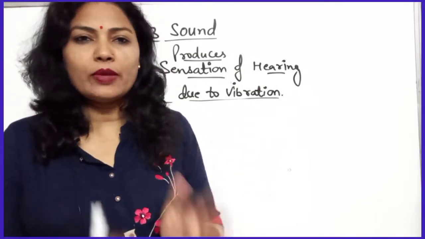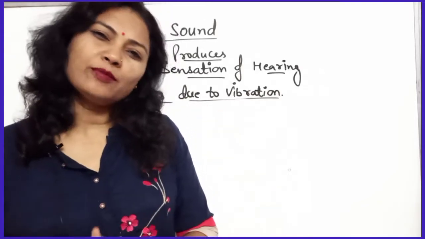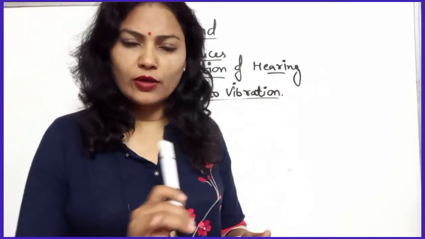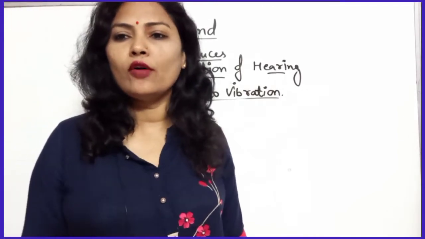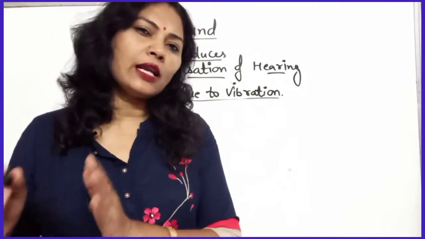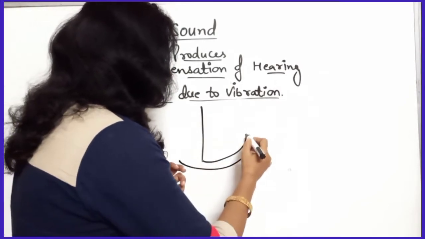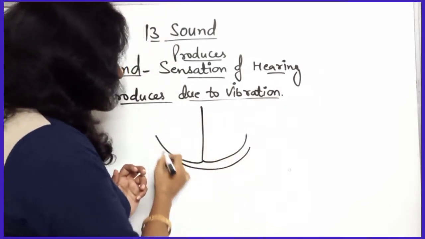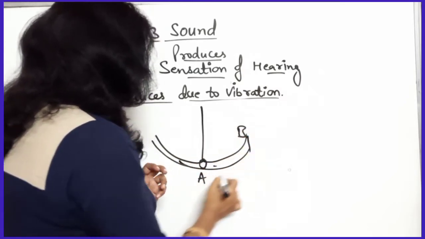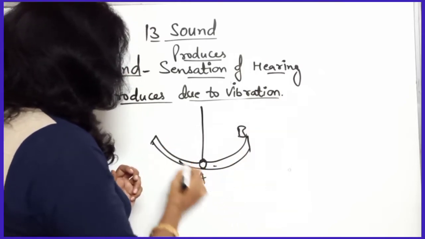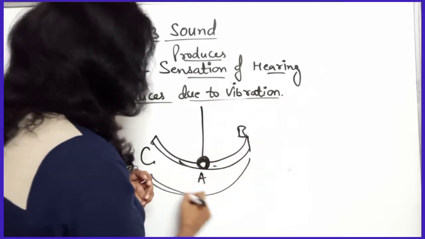So what is vibration? The to and fro motion or back and forth motion of an object is known as vibration. Oscillation: what is oscillation? A regular movement of an object between one position and another position is an oscillation. If a bob is there, it will move towards this side and then move back. It will move from position A to B, then B to A, again A to C. So that completes one oscillation.